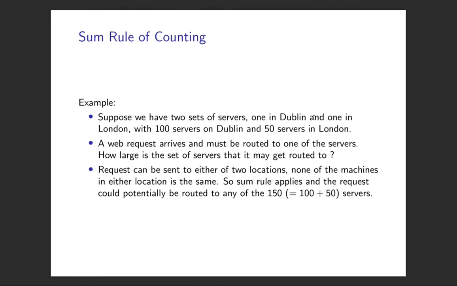Here's a cleaner example than my dice example. Suppose we have 2 sets of servers, one in Dublin, one in London, 100 in Dublin and 50 in London. A web request comes and we've got to pick a server to serve it. So we can either pick one of the servers in Dublin or one of the ones in London. There's 150 to choose from. That's our different possible outcomes.